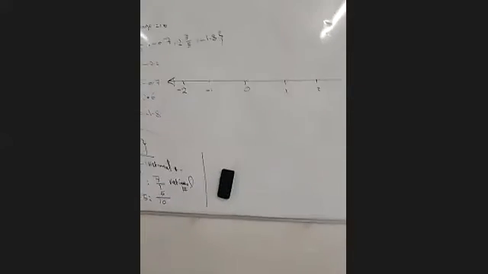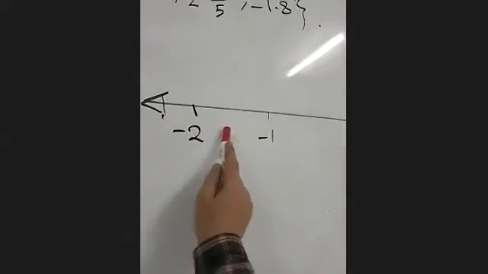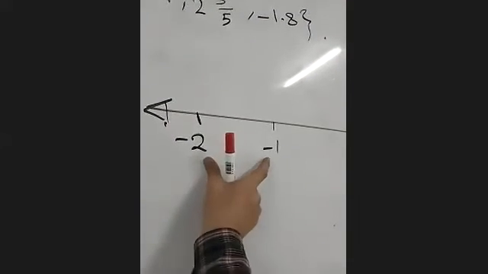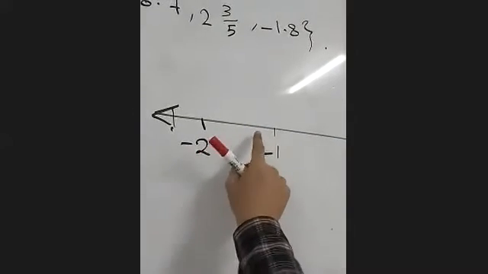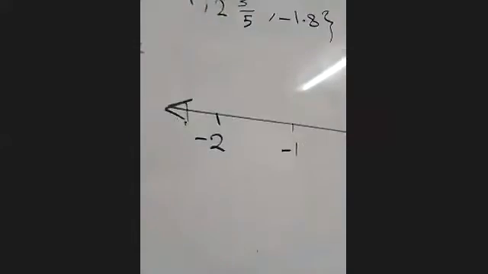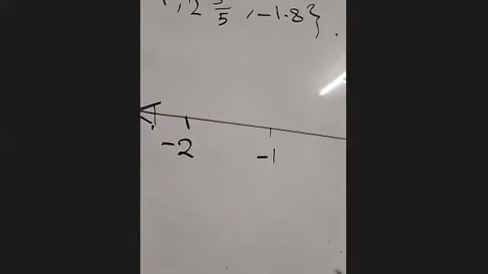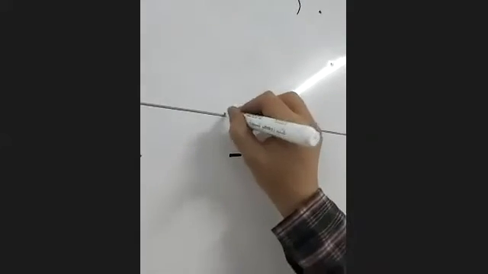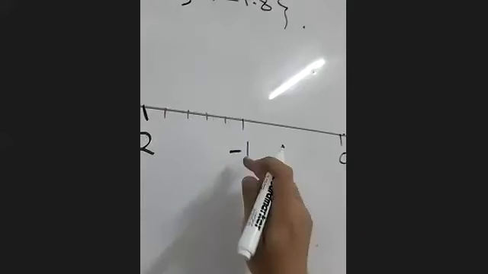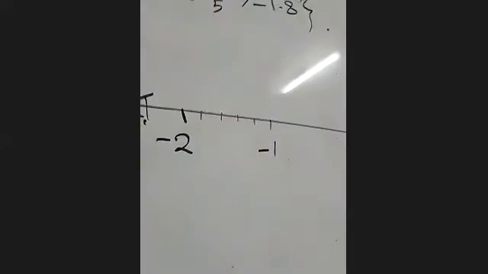Now what I will do, guys, for each part, I will make it either 10 parts or 5 parts. 5 parts is enough. So here 1, 2, 3, 4, 5.